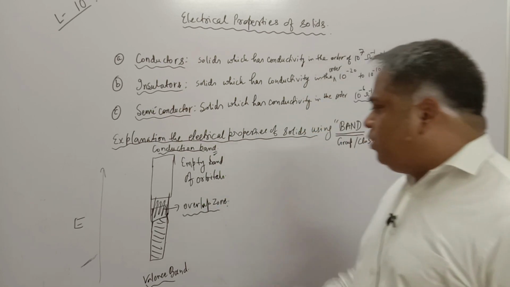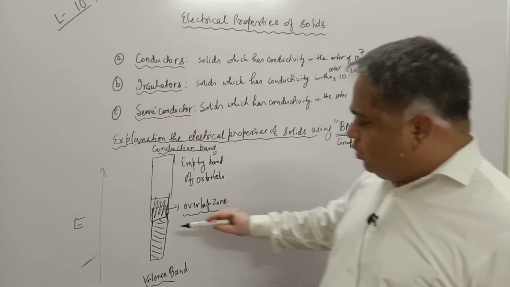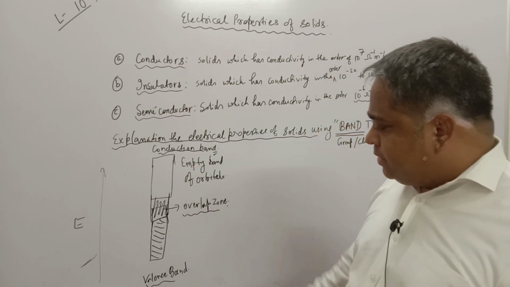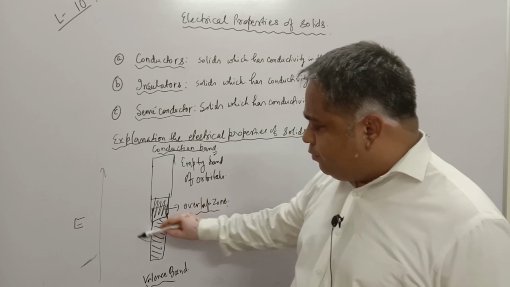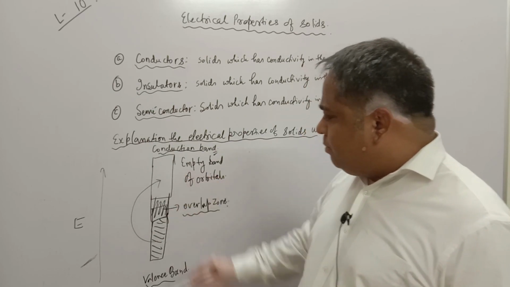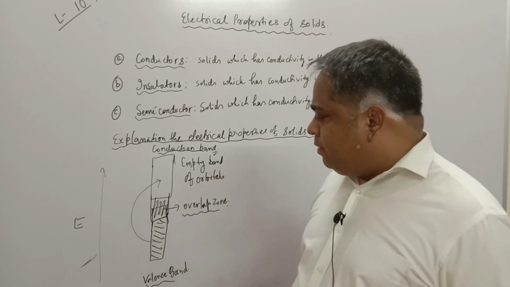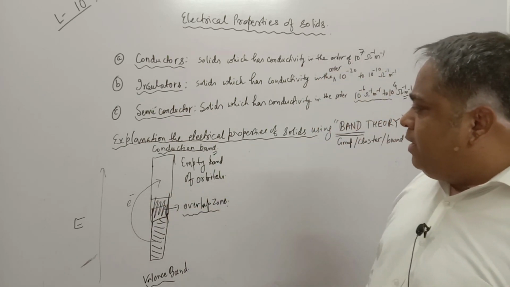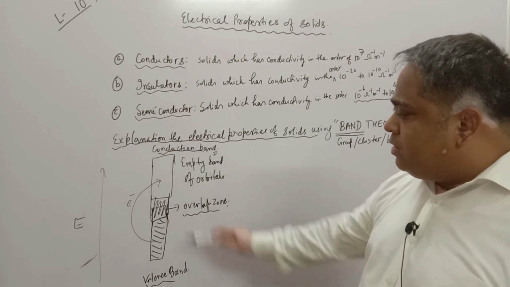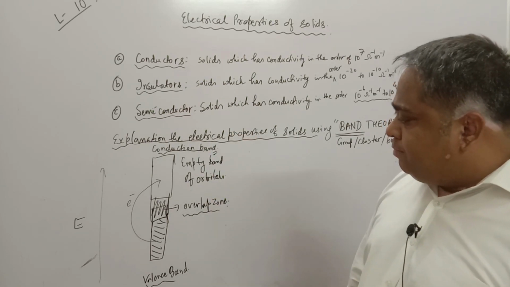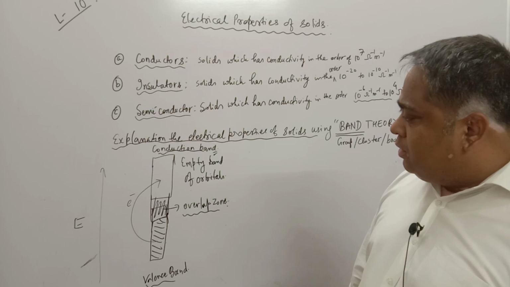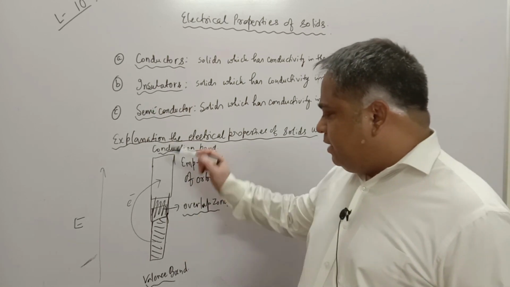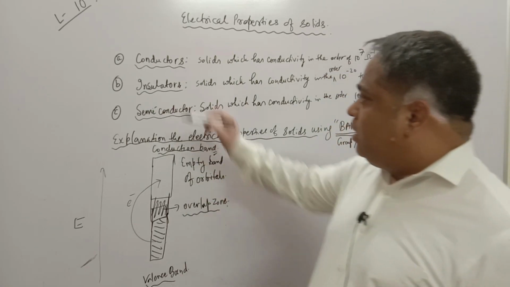As a result of the overlapping, when the electrons are provided a potential difference, they can move easily from the valence band to the empty band, that is the conduction band, and that is how these electrons can drift further and cause electricity to pass through it. So this is the case of conductors.